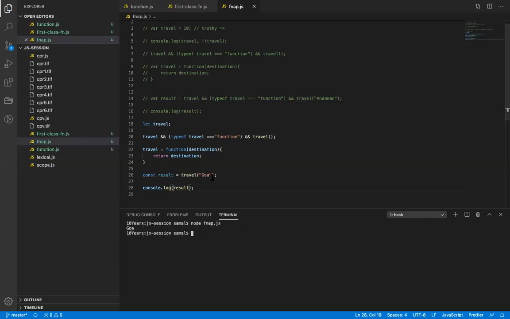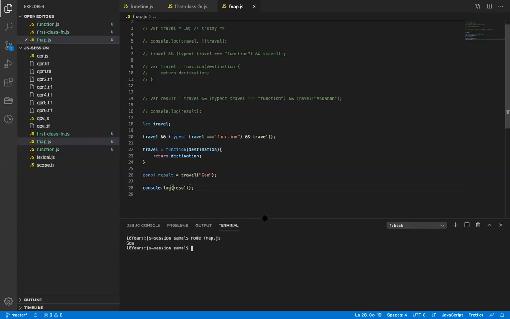Print Goa. I hope this is clear with the ES5 and ES6 variable assignment. Yes. ठीक है, so दोनों में difference देखो क्या है. Here basically in ES6 you are declaring the variable above, but in ES5 you can declare the variable but it gets hoisted, so you can call it.